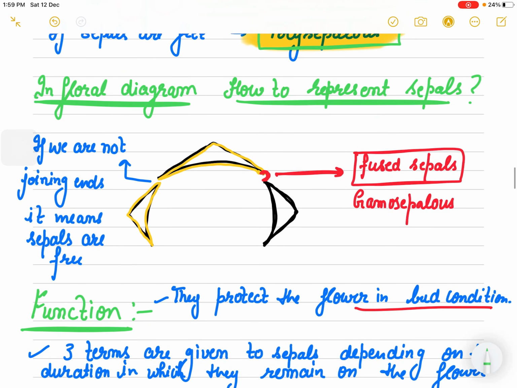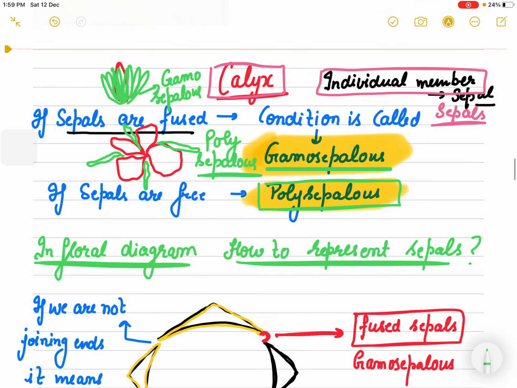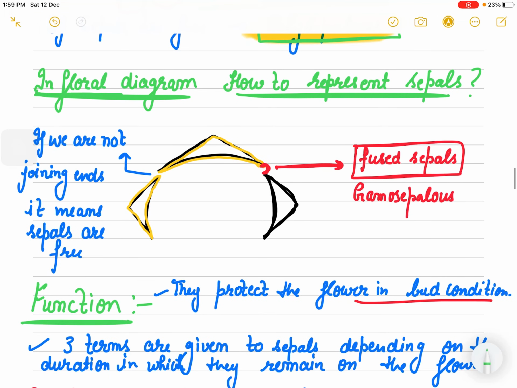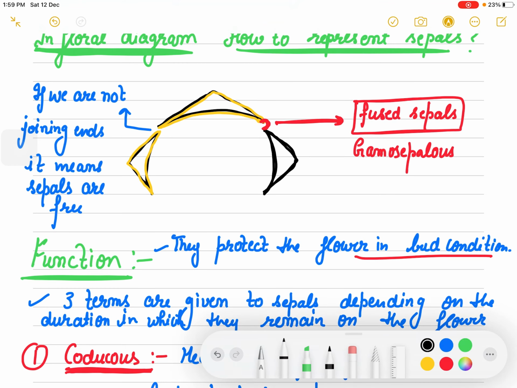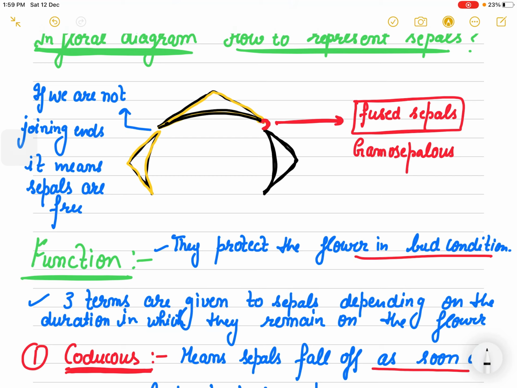Now if I give you a flower and tell you to draw its floral diagram, how will we represent the sepals? For that you need this kind of structure. This kind of arrangement is for the sepals. As you can see, there is a free gap.